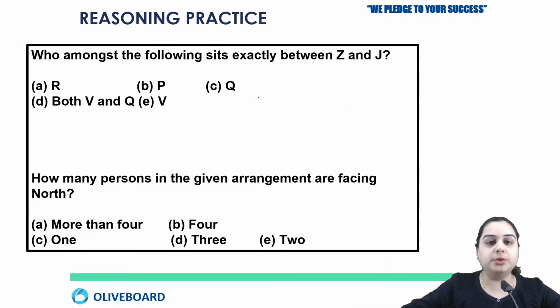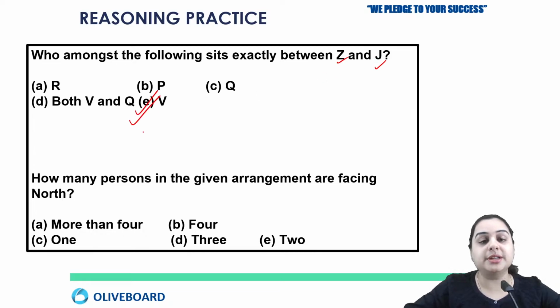Okay, next question. Who among the following sits exactly between Z and J? You have to tell this. Who is sitting between Z and J? As you can see in your solution, it's V. That is option number E. Okay, next question. How many persons are facing north?